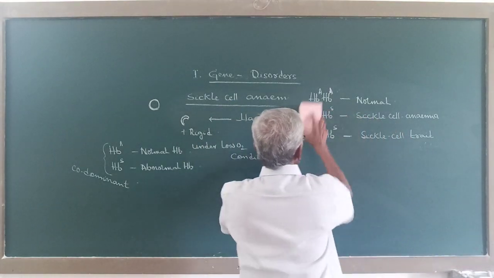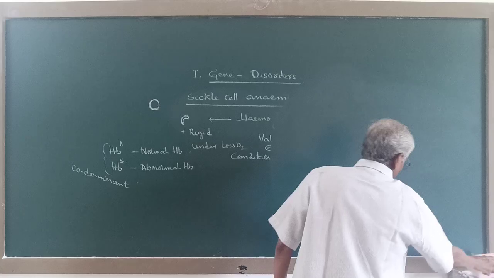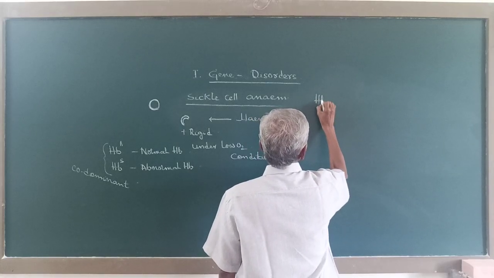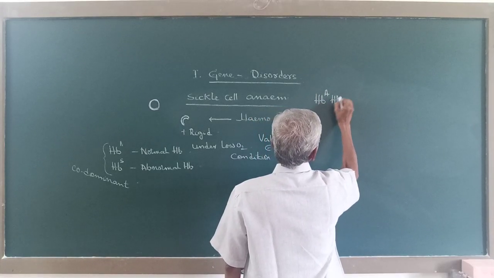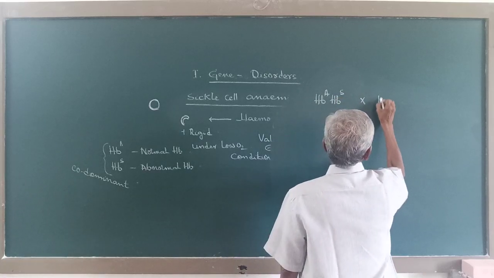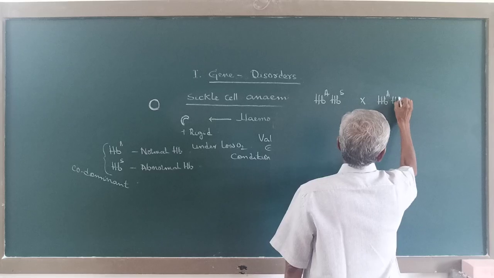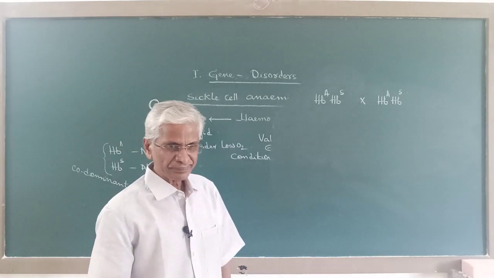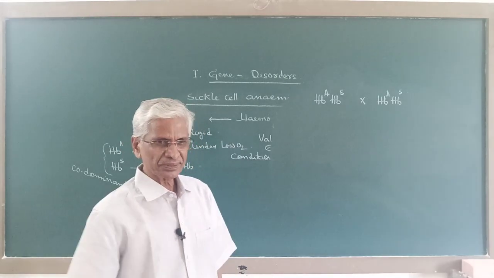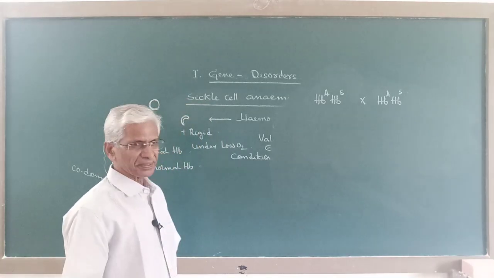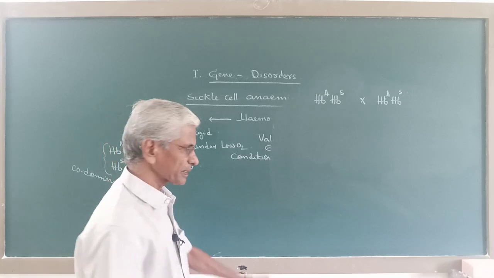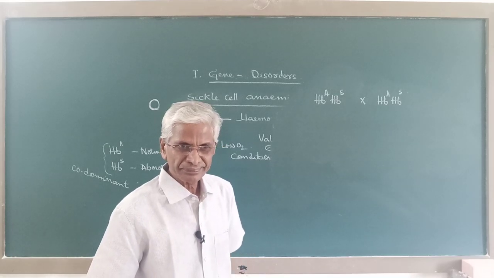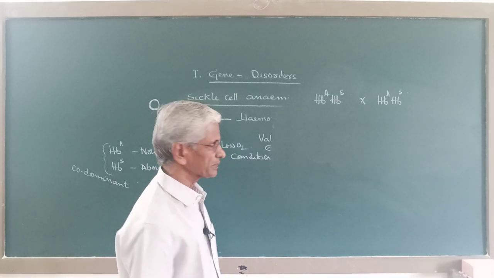Now when two carrier persons, two sickle cell trait persons, marry, how is this sickle cell anemic trait, which is a genetic disorder or a gene disorder, going to be inherited? What will be the pattern of the children they have?